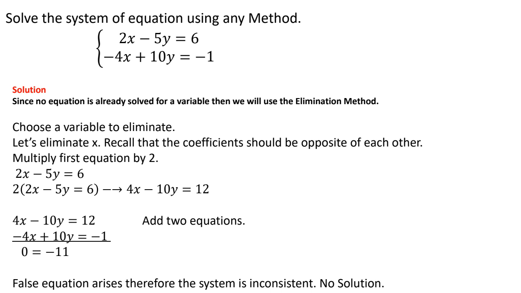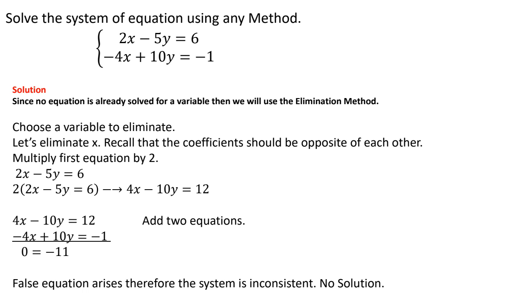So what this is telling me, when I tried to solve for these equations and I got a false statement, that means that these two lines are what's called inconsistent. And what that means is that these two lines never intersect. So that means that there is no solution. If they're never going to cross, then there's no solution. Now, if I would have done the same thing and gotten a true statement, let's say negative 11 is equal to negative 11, well, that means that it's the same line, or we have an infinite number of solutions.